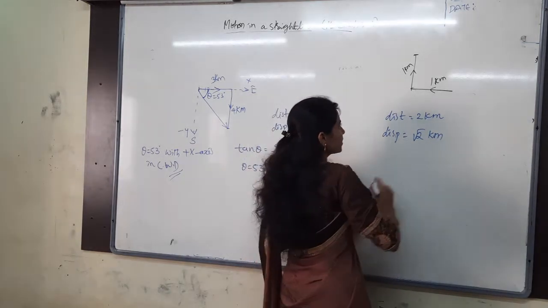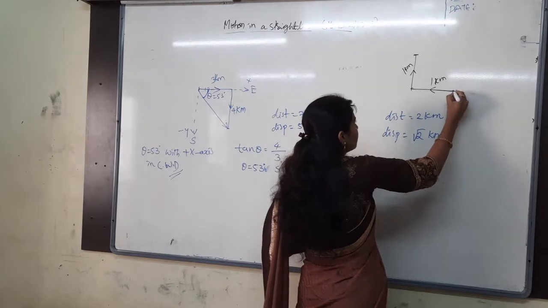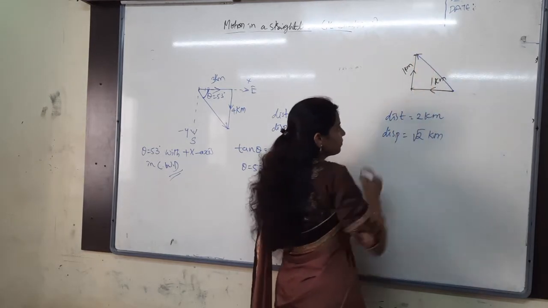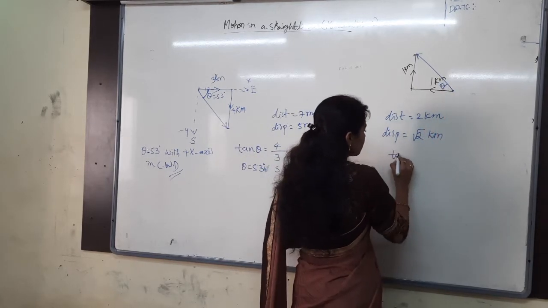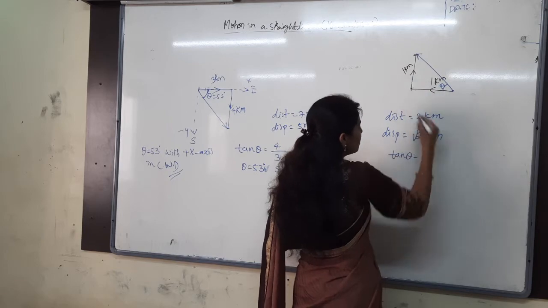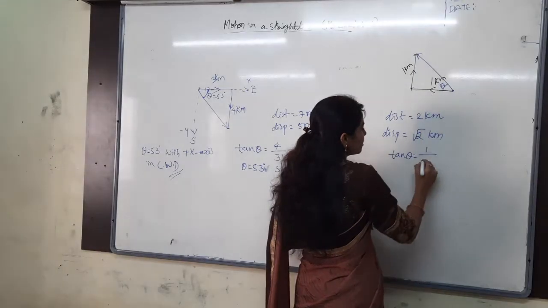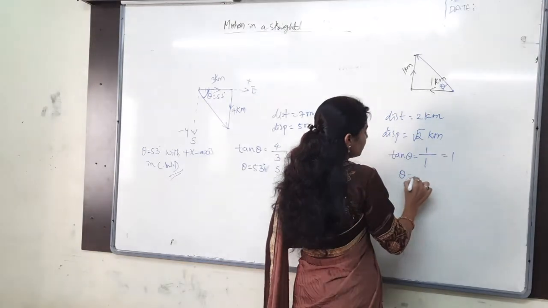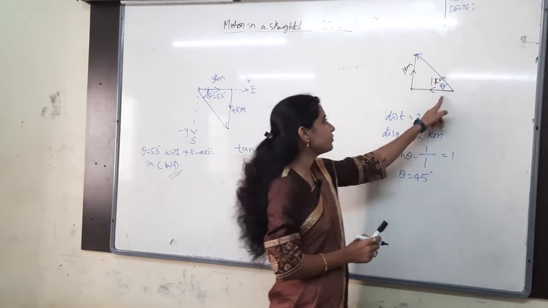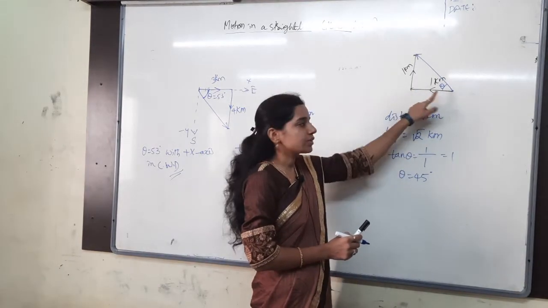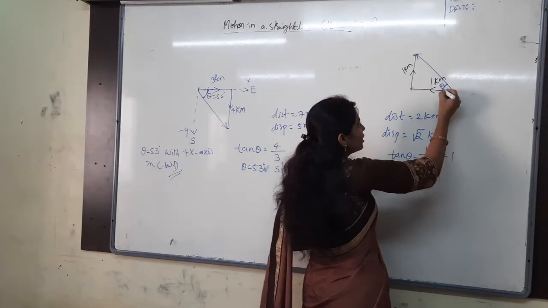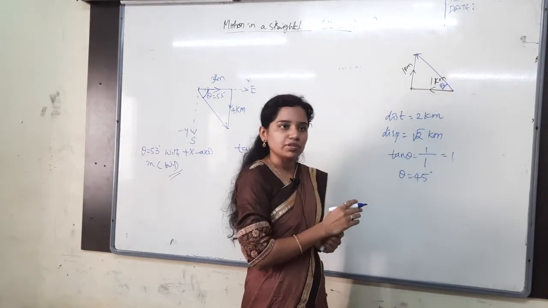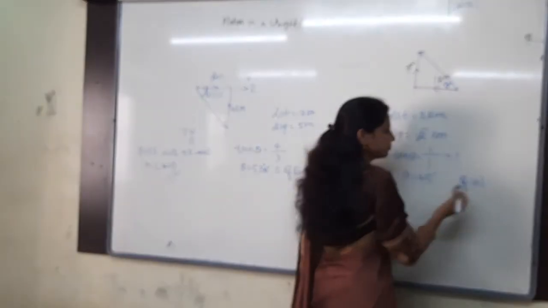Then what about the direction? This is the initial position, the origin. This is the final position. You have to look at it this way. Now if I consider this as angle theta, tan theta is equal to opposite, 1 kilometer, adjacent is also 1 kilometer, so 1. Then theta is 45 degrees. Theta is making 45 degrees with respect to the west. So the angle belongs to west only, and you will get half west.